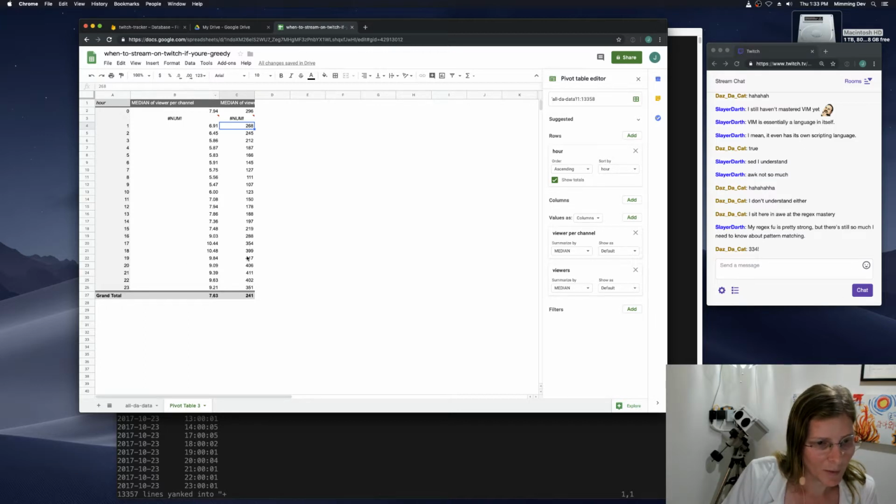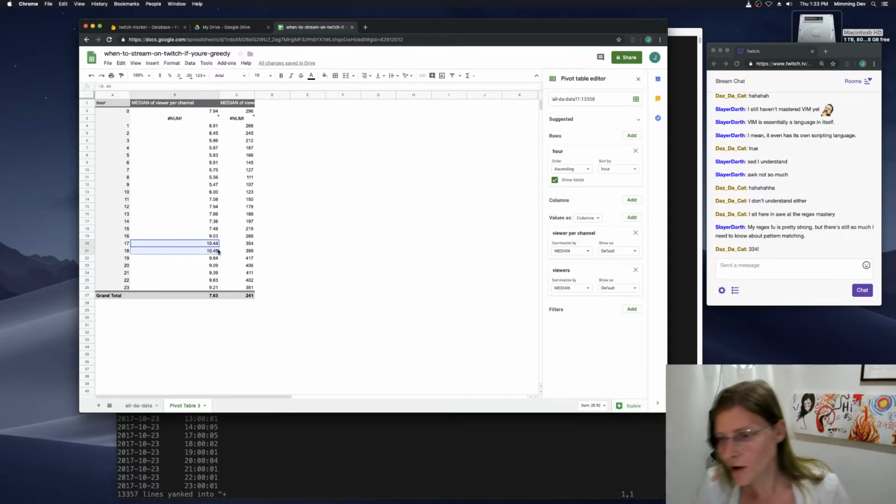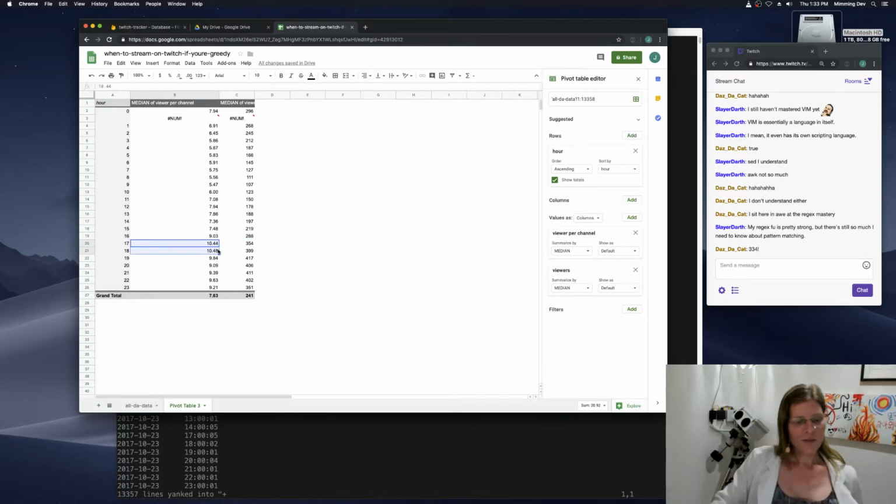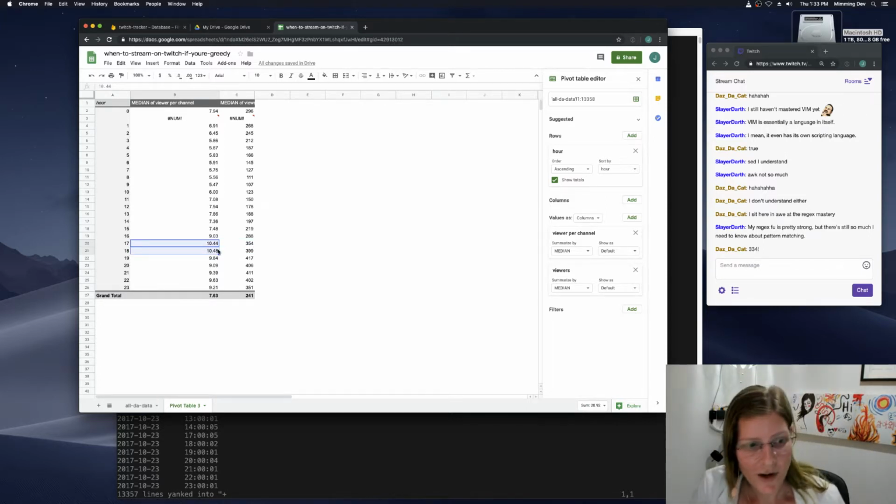So we can see the more exciting times, I think I'm using UTC time. We can see that at 1600 hours UTC, this is when it really gets kind of quiet in there, and we can see that the streamers per channel drop. So it seems like viewers ramp up a little bit earlier than channels ramp. So I guess viewers wake up earlier, and people who actually fire up a stream trail behind by a few hours.